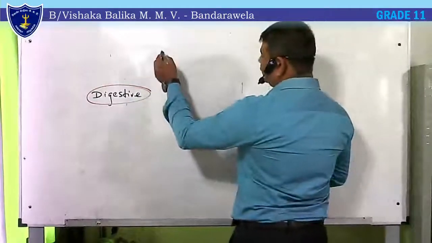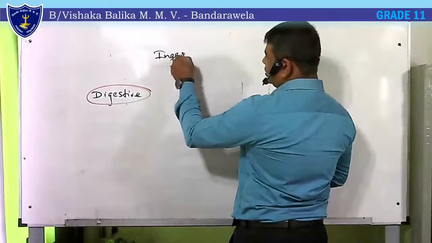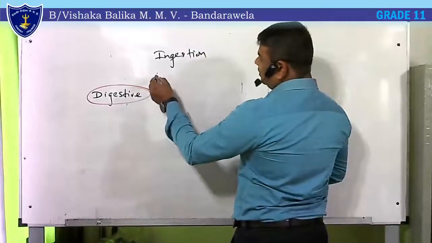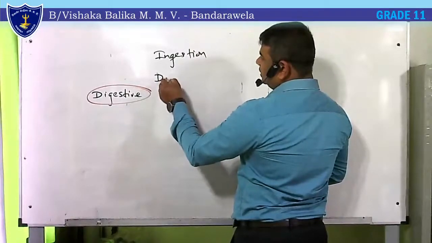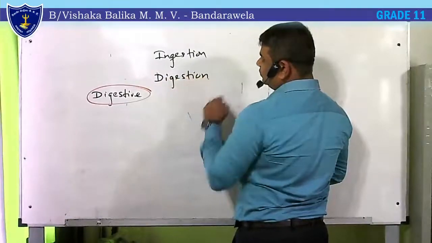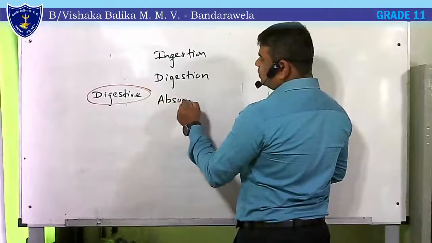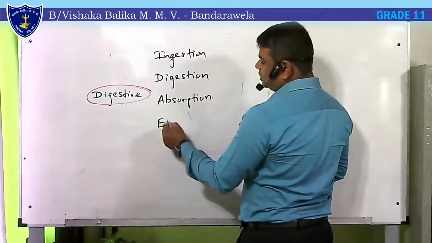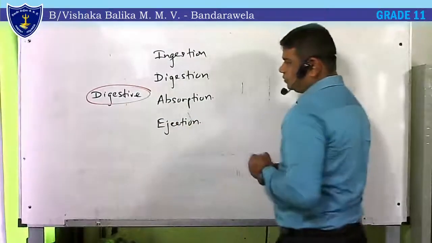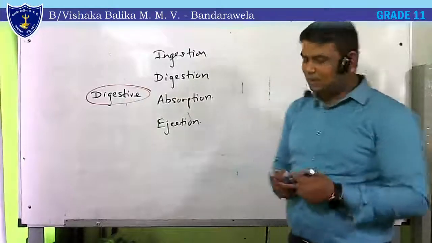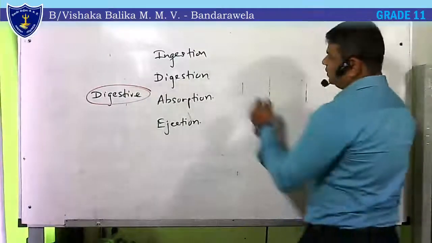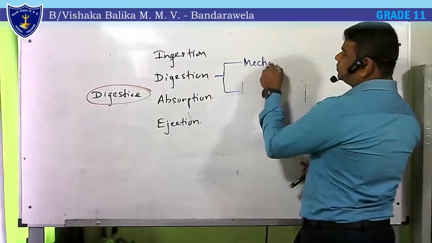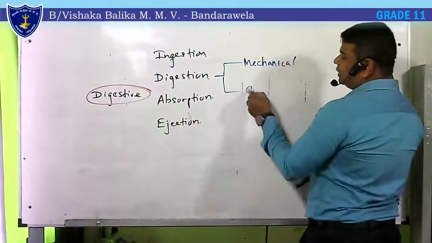The first one, taking food in, is called ingestion, and breaking food into small pieces is the digestion. Then absorption, finally ejection. This digestion is of two types: mechanical digestion and chemical digestion.